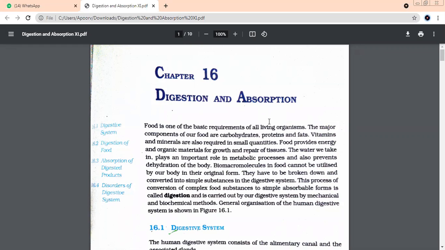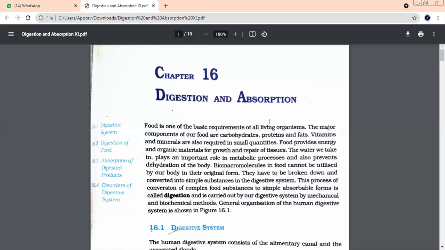Most of the organisms, I'm also talking about human beings, have two sets of teeth in our life. How many sets? Two sets. Number one, when we are small like you, those are temporary teeth, milk teeth. What do you call them? Temporary teeth and milk teeth. In Hindi we call them simply milk teeth. And what is the biological name of these teeth? What do you call them in biology? Deciduous teeth. Very good.